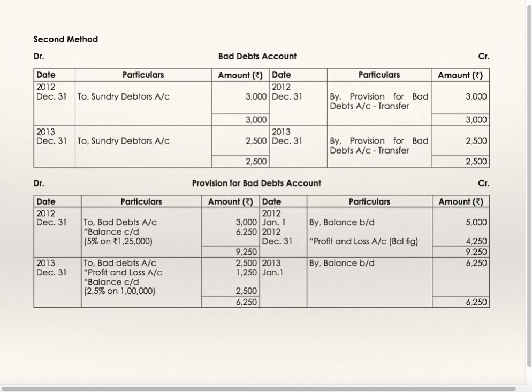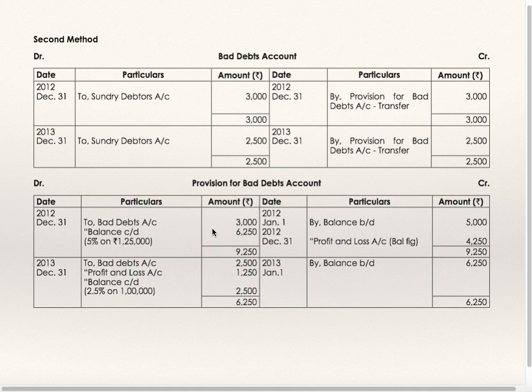Now we'll see the second method. As per the second method, the bad debts account is closed by transferring it to provision for bad debts account. On 31st December 2012, to sundry debtors 3000, by provision for bad debts transfer 3000. Now in the provision for bad debts account, by balance brought down 5000, to bad debts 3000.